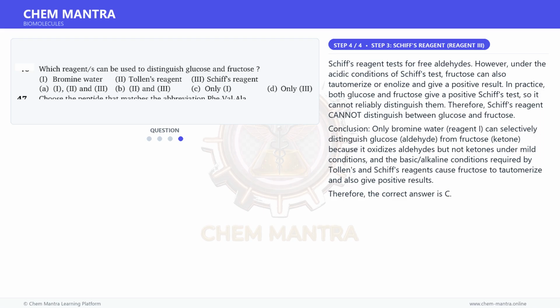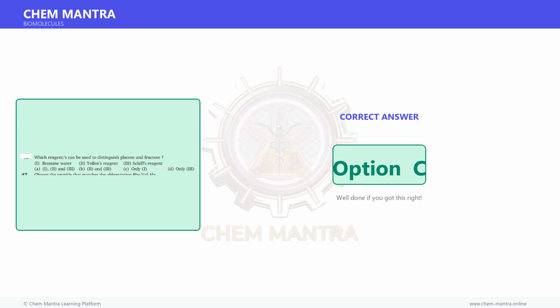Conclusion: only bromine water, reagent I, can selectively distinguish glucose, an aldehyde, from fructose, a ketone, because it oxidizes aldehydes but not ketones under mild conditions, and the basic alkaline conditions required by Tollens and Schiff's reagents cause fructose to tautomerize and also give positive results. Therefore, the correct answer is C. Therefore, the correct answer is option C.